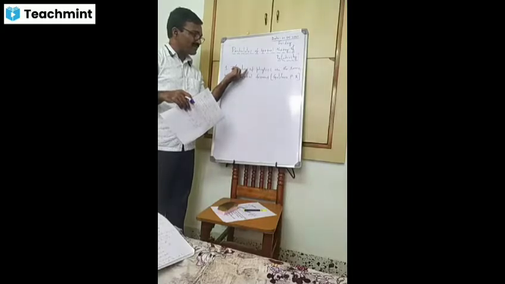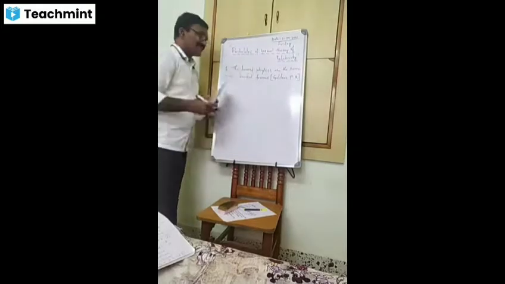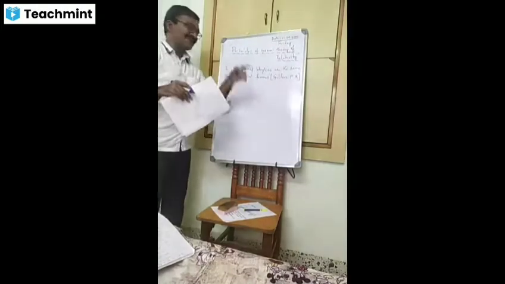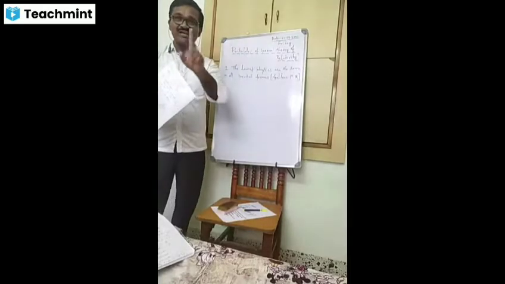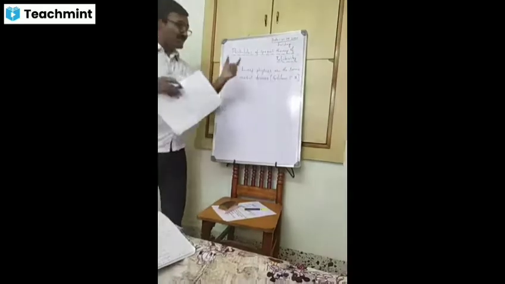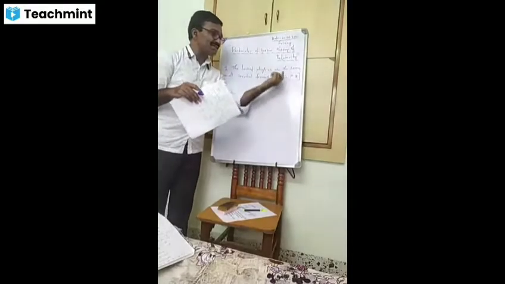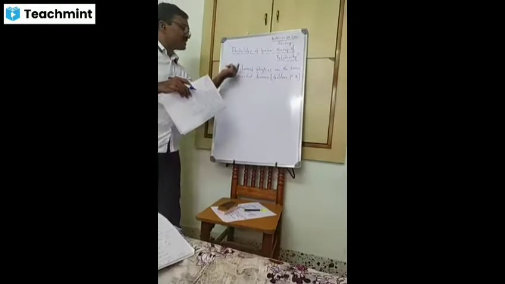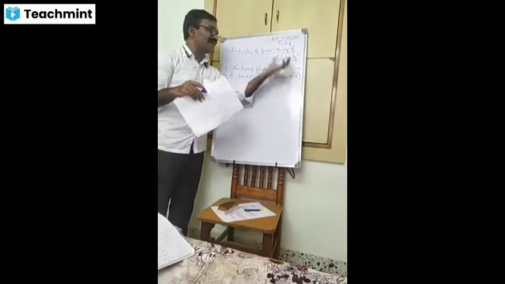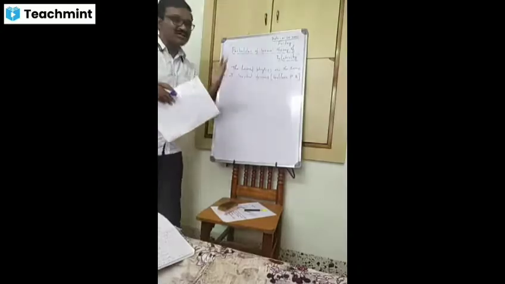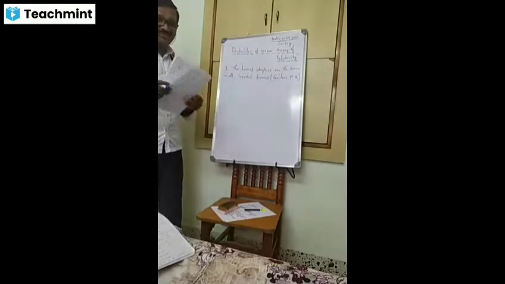This is the first postulate of the special theory of relativity made by Albert Einstein. It retains the Galilean or Newtonian principle of relativity, which says the laws of physics have the same form in all inertial frames. That is the first postulate of special theory of relativity.